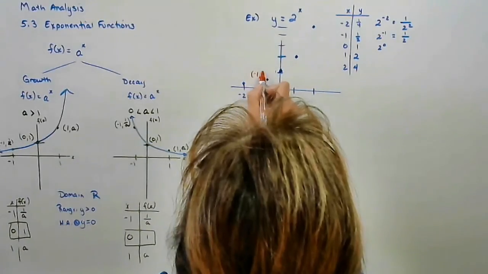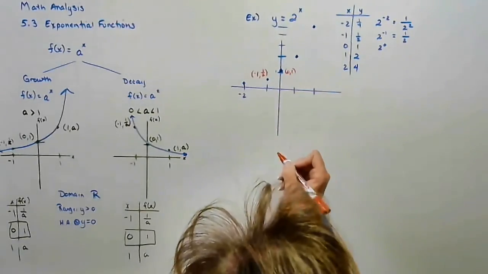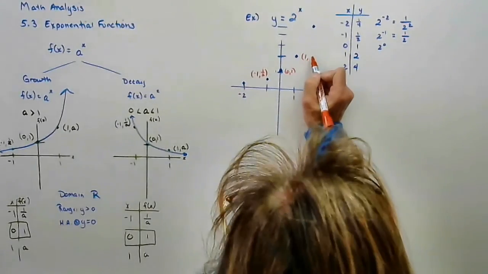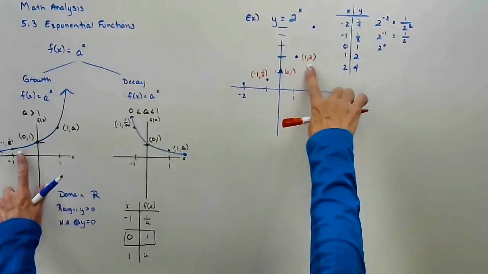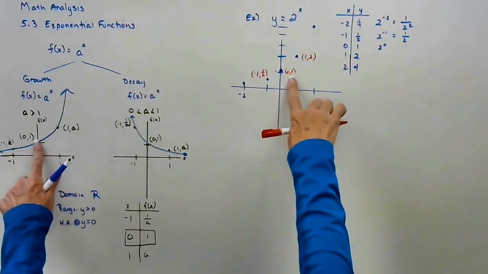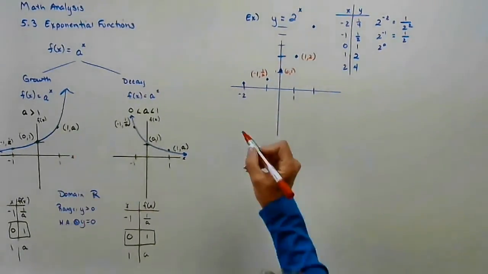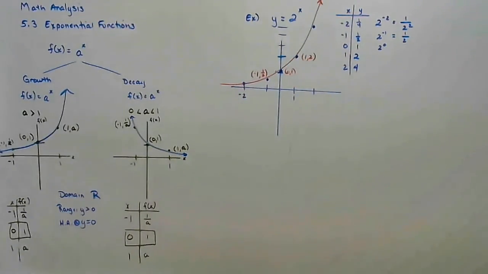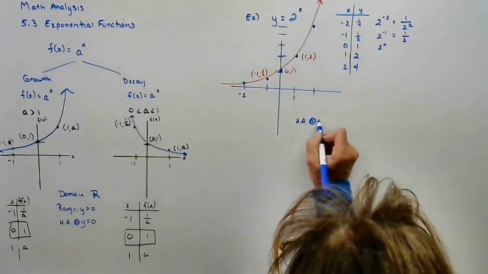At negative 1, we got 1 over the base. At 0, we got 1. At 1, we got the base of a. So notice we follow these 3 patterns: (-1, 1 over a), (0, 1), (1, a) for the base. And then this will show exponential growth. We end up with a horizontal asymptote at y equals 0.